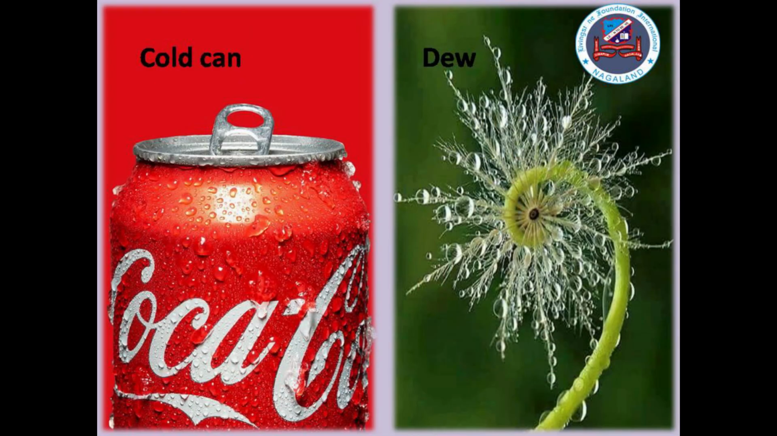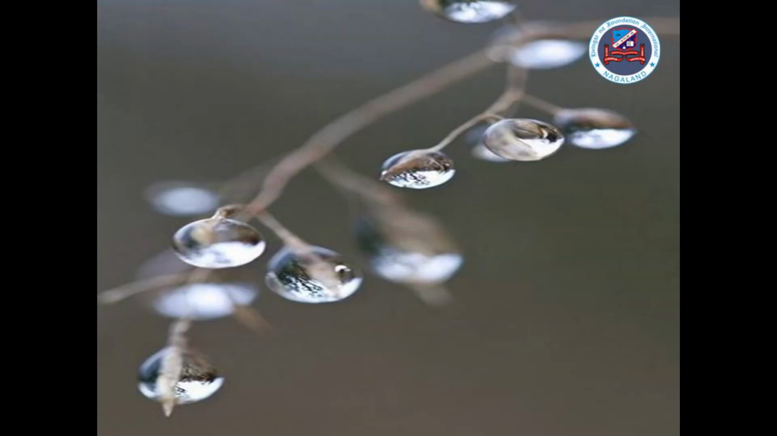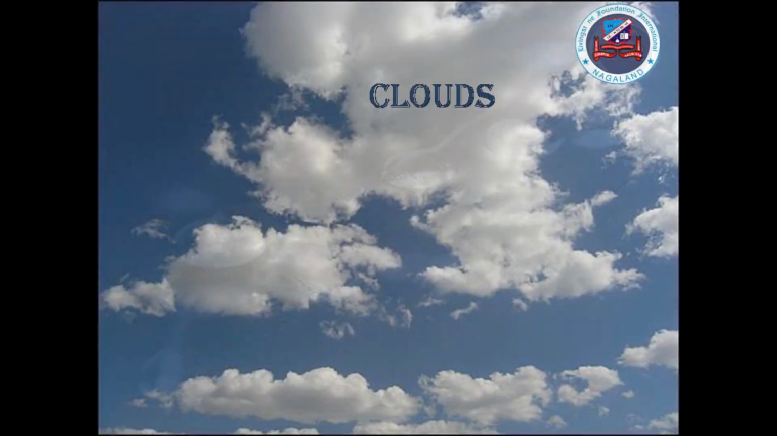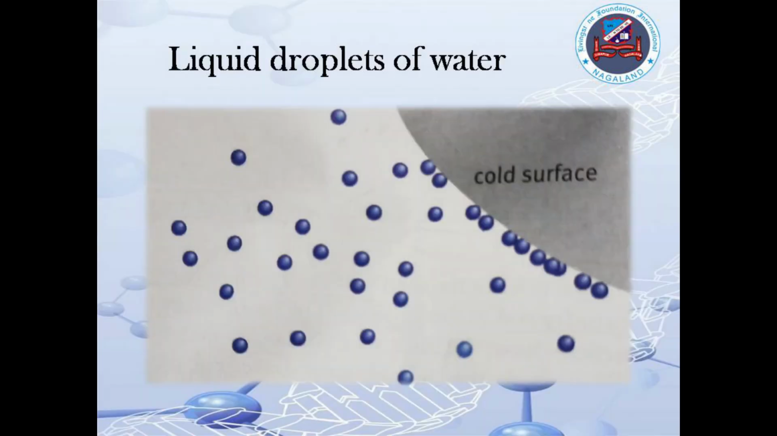Think of a cold can of soda on a hot day. Those water droplets on the outside, or the dew on the grass in the morning, even the clouds in the sky. These are all examples of condensation. Water vapor in the air has cooled down to form liquid droplets of water.